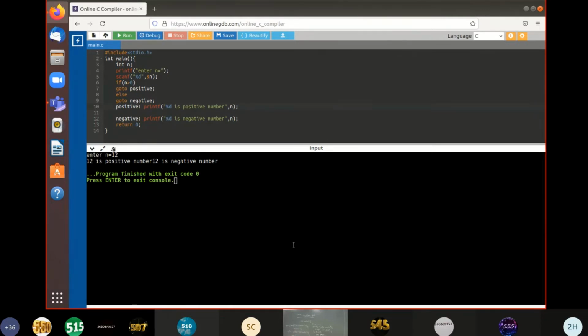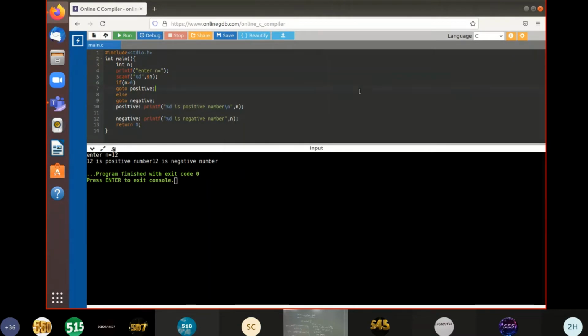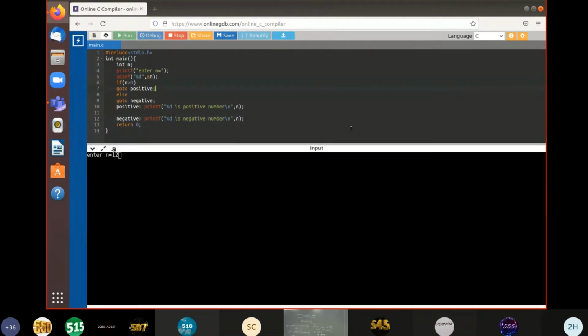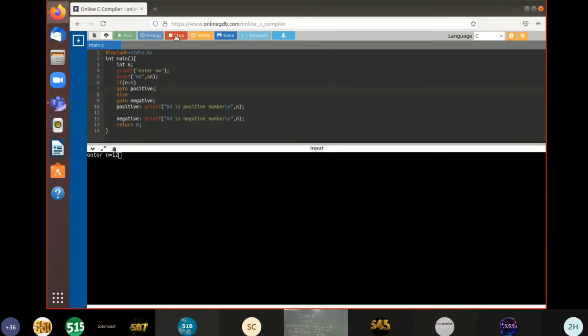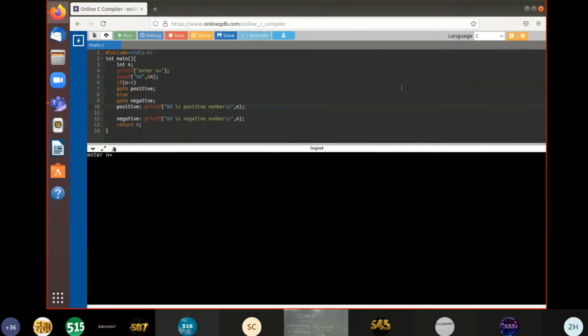It's saying that n is positive as well as negative, right? Yes, sir. Okay, now look, I've made it a bit clearer. It says 12 is a positive number, 12 is a negative number, right?